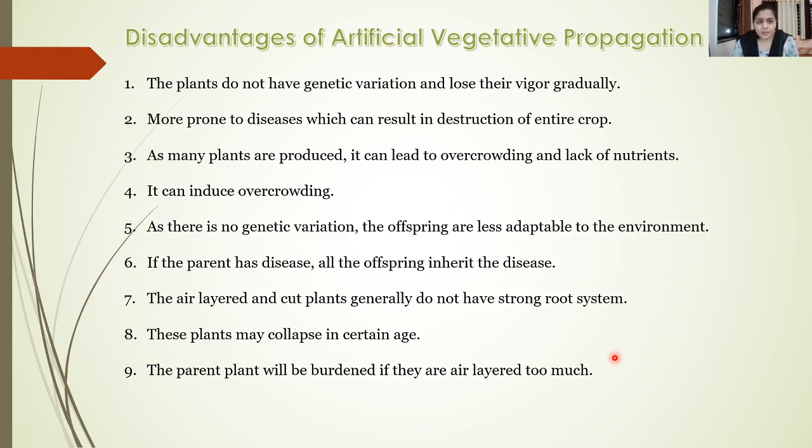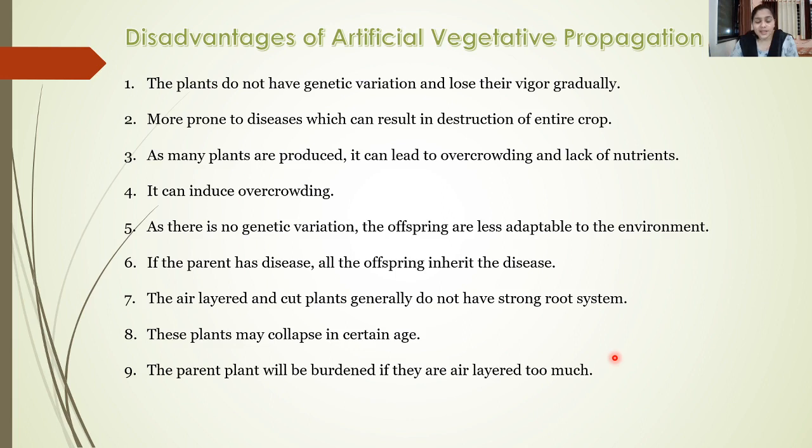The first disadvantage is that they do not have genetic variation, and thus they lose vigor gradually. As there is no variation in the genes, gradually the vigor or the productivity of these plants decreases generation after generation. Then these plants are more prone to diseases, and it can also result in the destruction of the entire crop. Then, as many plants are produced at a time, it can also lead to overcrowding, and thus result in a lack of nutrients to the plants.